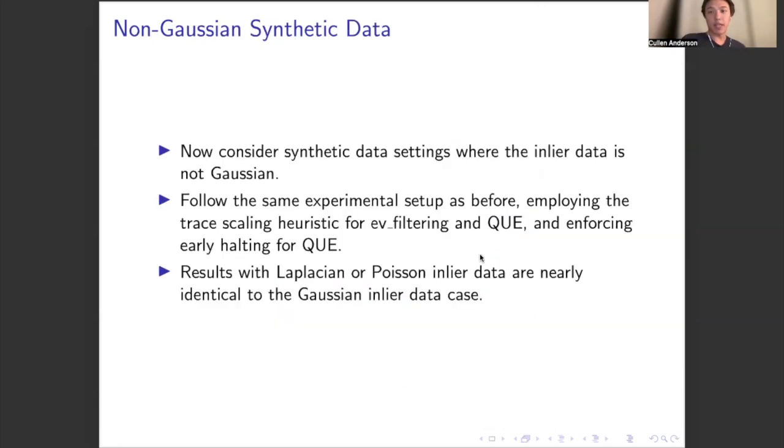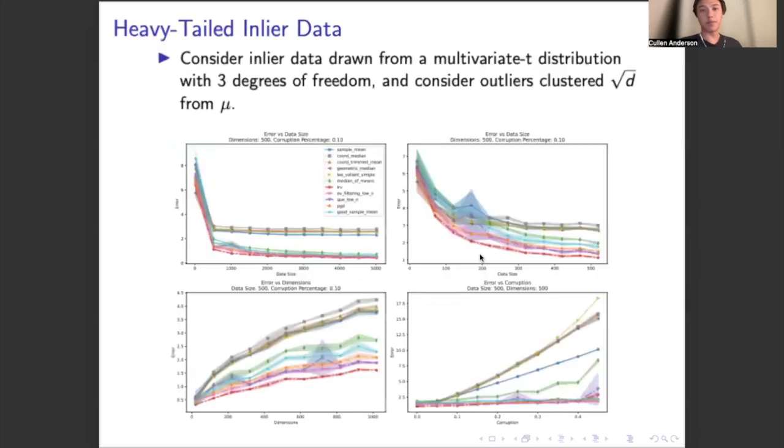So now we consider the case of non-Gaussian synthetic data as our inliers. We follow the same experimental setup as before, employ the trace scaling heuristic for eigenvalue filtering and quantum entropy scoring, and also enforce early halting for quantum entropy scoring as we did in the embedding data experiments. Firstly, we looked at Laplacian and Poisson inlier data, and we got results nearly identical to the Gaussian inlier data case in terms of relative performance, so we won't show them here. But more interestingly, with heavy-tailed inlier data, we see some different results.